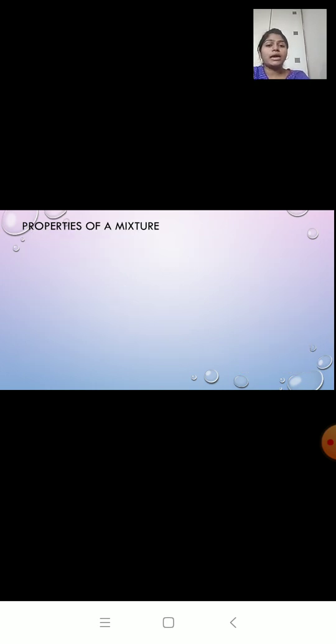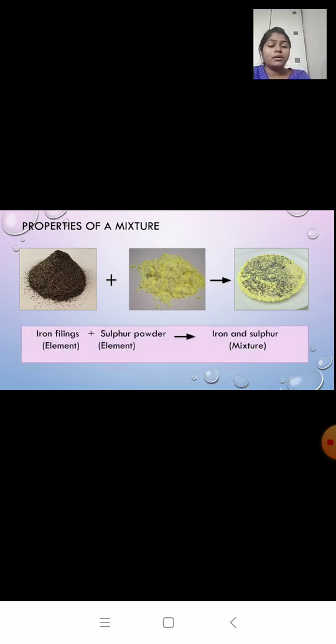Now we'll start with the properties of mixture. Over here we have iron filings. So when we combine iron filings with sulfur powder, we get a grayish yellow color mixture. Now remember, over here we have only mixed iron filings and sulfur powder. There is no heating done. There is only mixing. Now we will take this grayish yellow mixture as our example to study the properties of mixture.